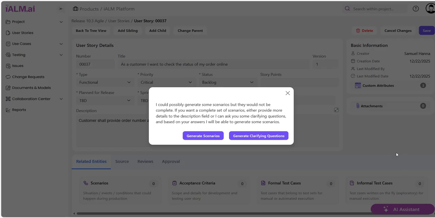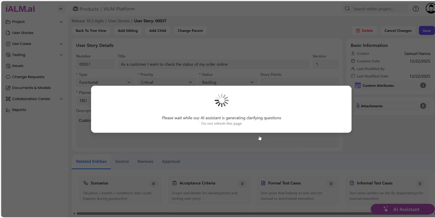The AI Assistant comes back and says, well, I could possibly generate some scenarios, but they would not be complete. If you allow me to ask some clarifying questions, I can give you a more complete set of scenarios. Okay, that sounds good to me. So, I'm going to go back and say, go ahead, generate some clarifying questions.